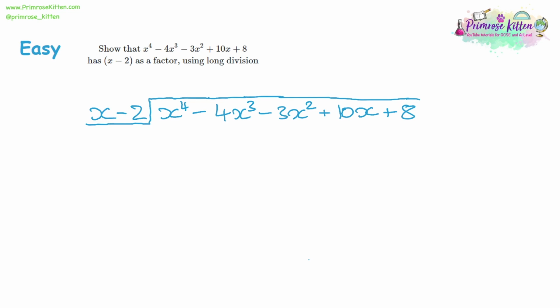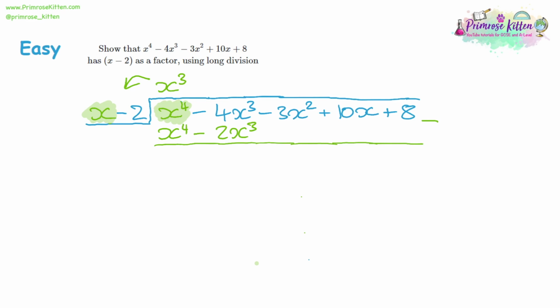So the first thing to do is divide the first term by the x. That should give us x cubed. Multiply that by our original. That should give you x to the power of 4, take away 2x cubed. Take the two expressions away from each other. First term cancels out. Negative 4, take away a negative 2, double negative. So that should give you negative 2x cubed. Everything else then 0 taken away from it, so you can write it out as it was.